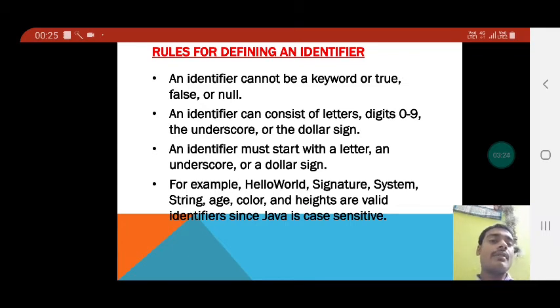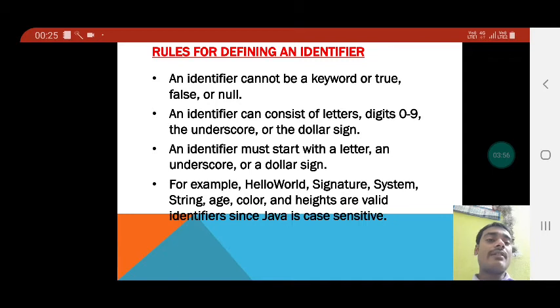Now lastly, I would like to give some examples. For example, helloworld, signature, system, string, age, color and height are valid identifiers. Since Java is case sensitive, if you write age with a capital letter and age with small letters, then both are two different things in Java, because it is a case sensitive language.